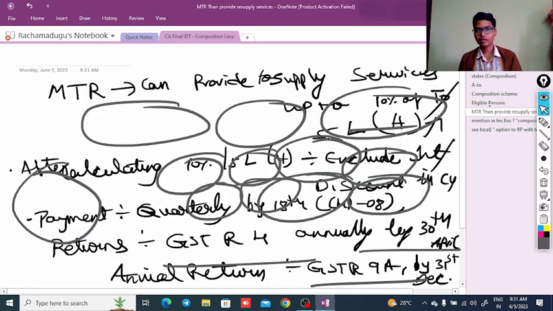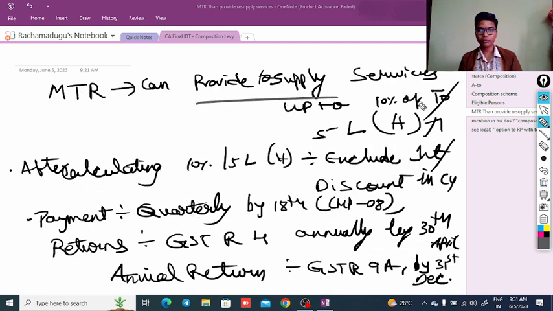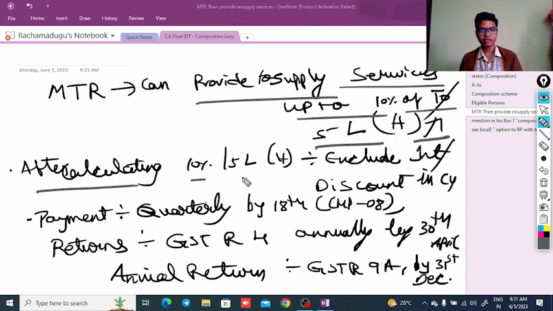Next, MTR, related to this some important points are there. MTR can provide supply of services up to 10% of the total turnover or 5 lakhs, whichever is higher, and after calculating the 10% or 5 lakhs whichever is higher, interest and discount need to be excluded.